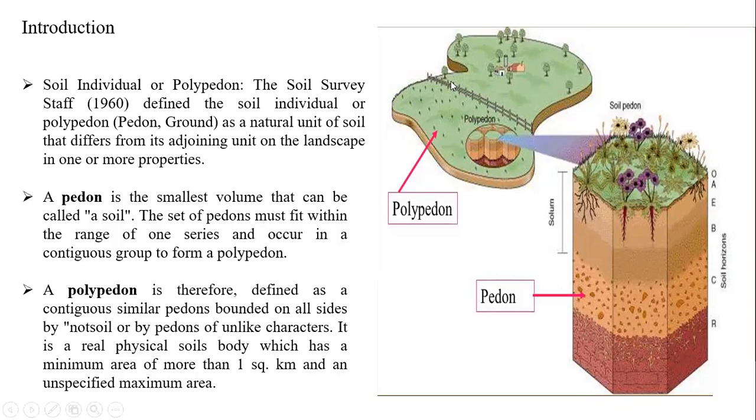Just like your sweet box. If you take one sweet box, inside you have different kinds of sweets. The complete sweet box you can compare with your polypedon. An individual sweet you can compare as a pedon. Like this you can go.